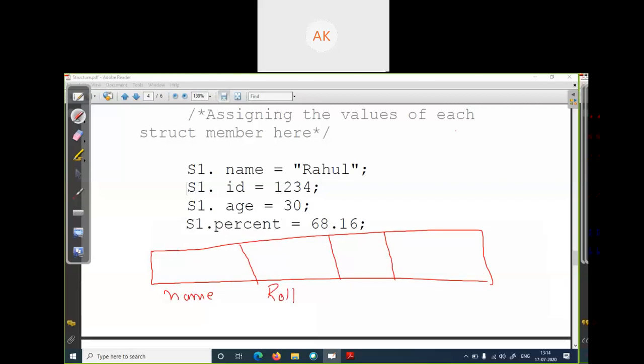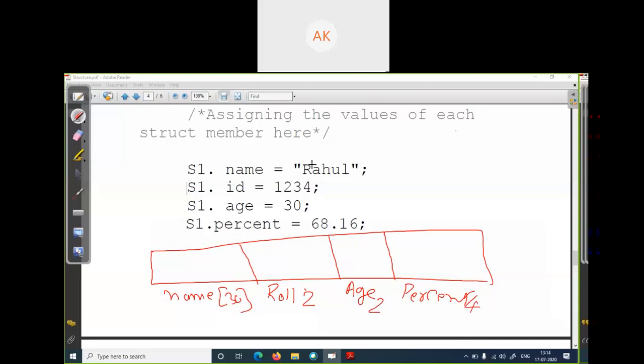Name you have given the size 30. Roll number is 2 bytes, age is 2 bytes, and percent is 4 bytes. Name is 30 bytes.